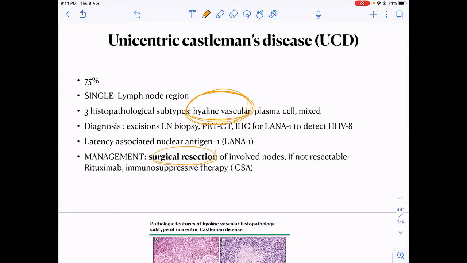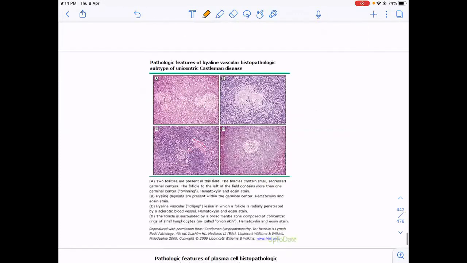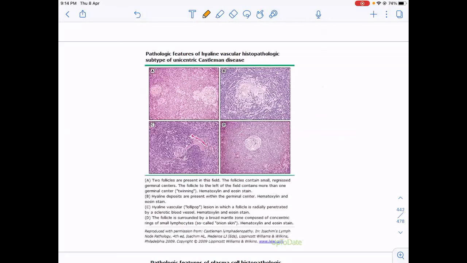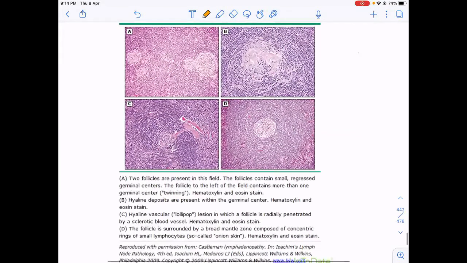Most of the time they involve a single group of lymph nodes. On histopathology, mostly they are hyaline vascular. Management is surgical resection. If not resectable, which is a rare finding, you can give rituximab or cyclosporine. What is the presentation like?